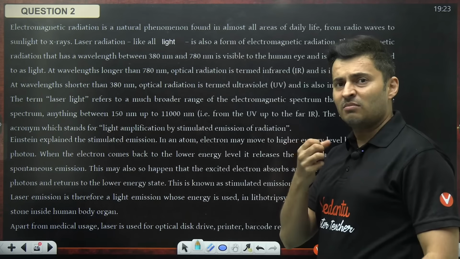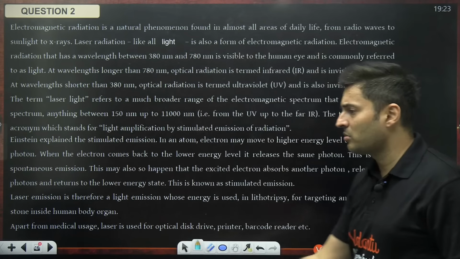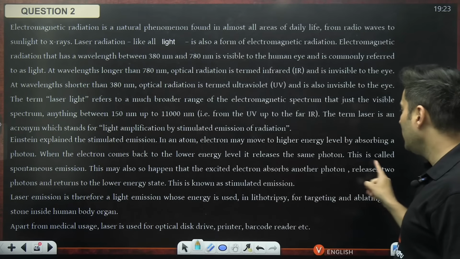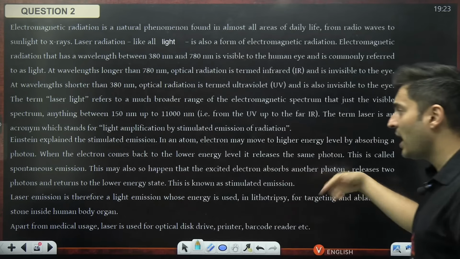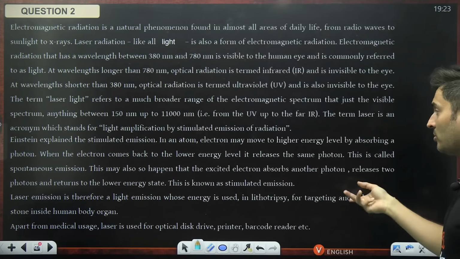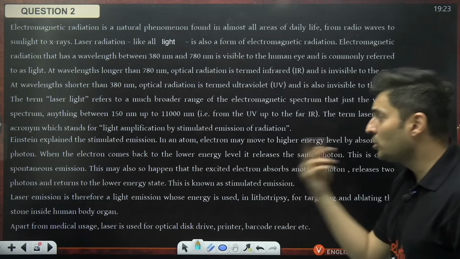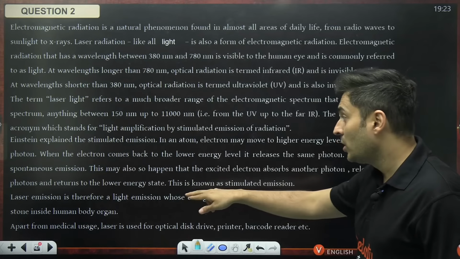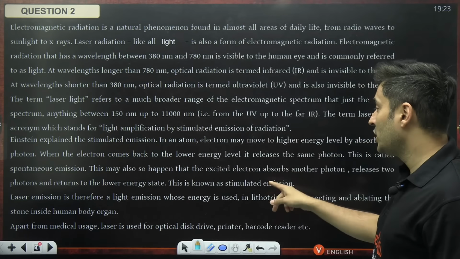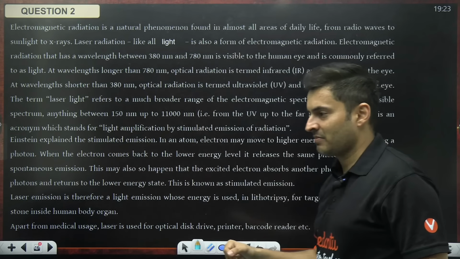You got excited and then immediately got de-excited and you spat it out. That is spontaneous emission. Okay. It may also happen that the excited electron absorbs another photon, releases two photons and returns to the lower energy state. This is known as stimulated emission.